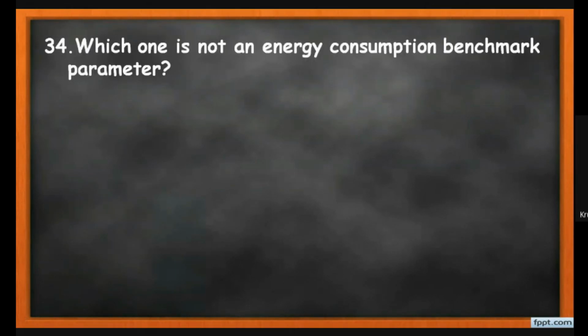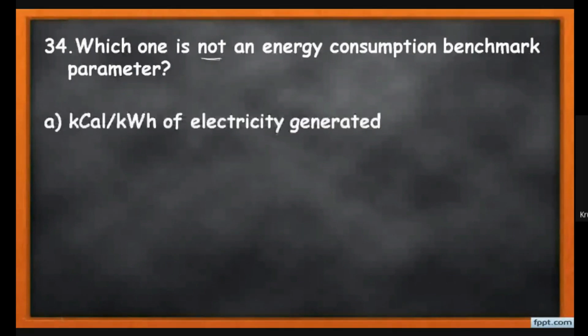The MCQ number 34: which one is not an energy consumption benchmark parameter? Students, benchmarking parameters are per unit of process parameters. So let me check the options. Kilocalorie per kWh of electricity generated: this is output, so it is a benchmarking parameter. Then the second is kg per degree centigrade. It is not a benchmarking parameter.